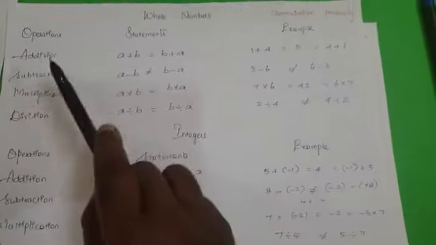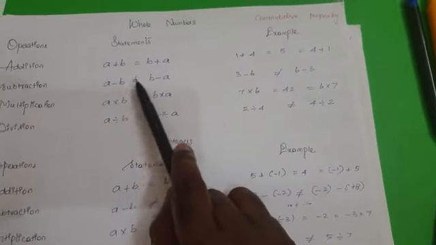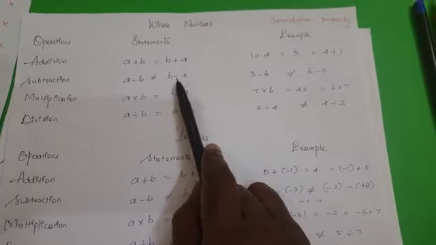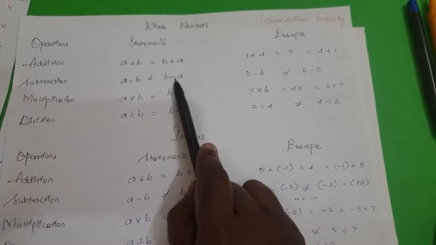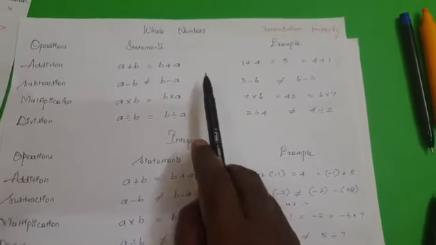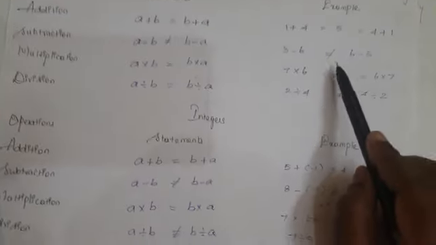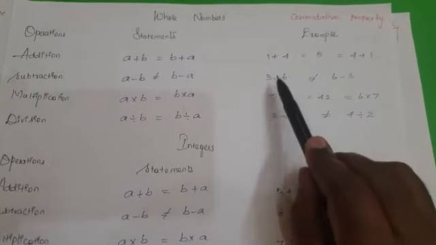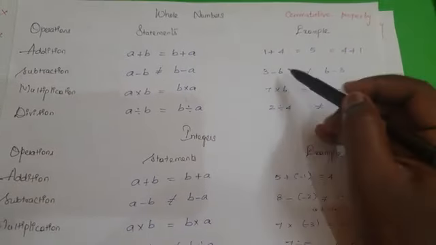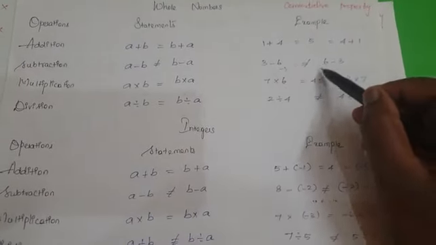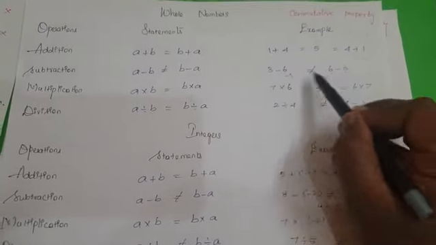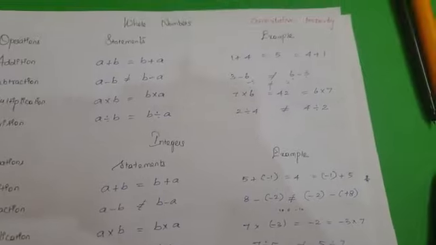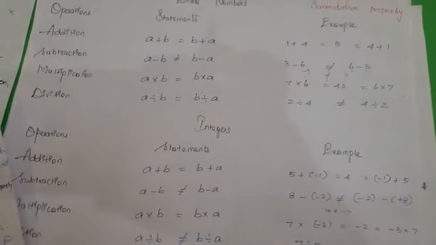So when you come to subtraction, a minus b is not equal to b minus a. The change in order of two numbers is changing the results. That's why, for example, 3 minus 6 is not equal to 6 minus 3. What is the answer for 3 minus 6? Minus 3. What is the answer for 6 minus 3? 3. 3 and minus 3 is not equal. Both are different, so it is changing the result. So the statement will not be satisfied.